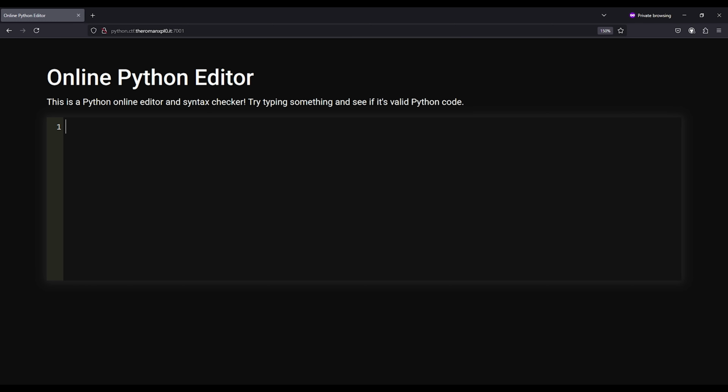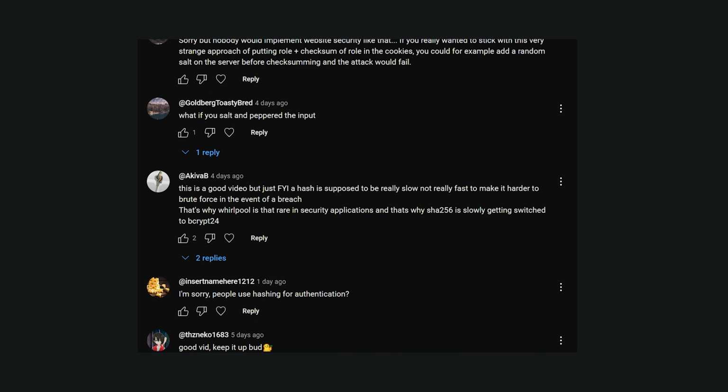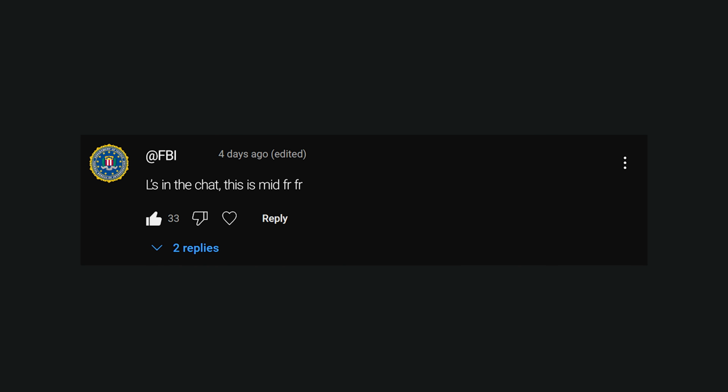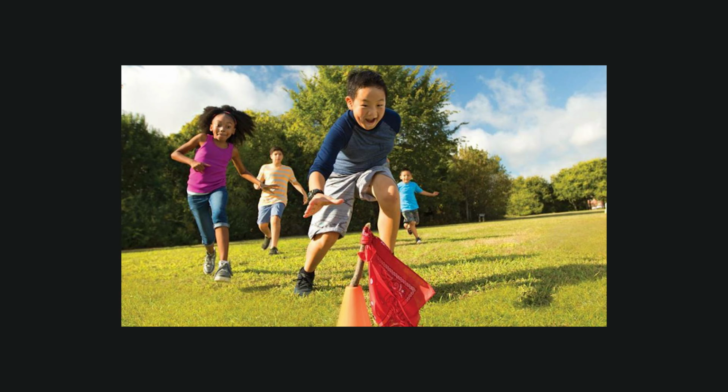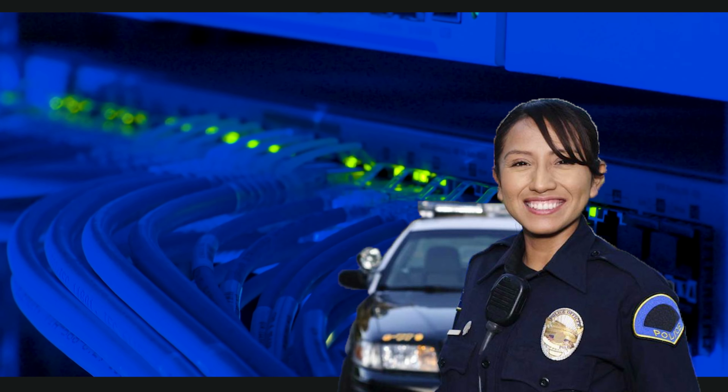This next example is a practical case of what happens when input validation goes wrong. The site tries to help users by checking their Python code for syntax errors. But of course, similar to the YouTube comments section, there is always one person in 100 or 1,000 who will take it too far. And today, that person is me. This Capture the Flag challenge is made to break things in a safe environment. Doing this on a legit website will not end well.